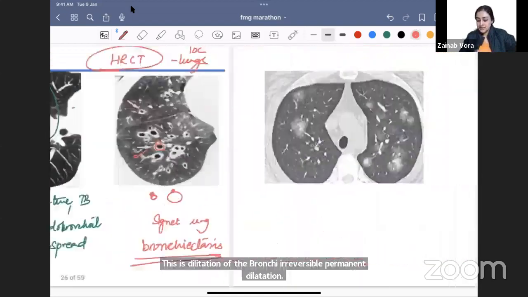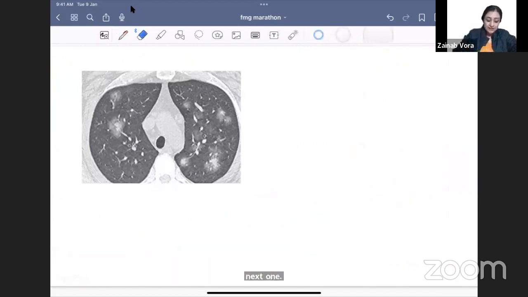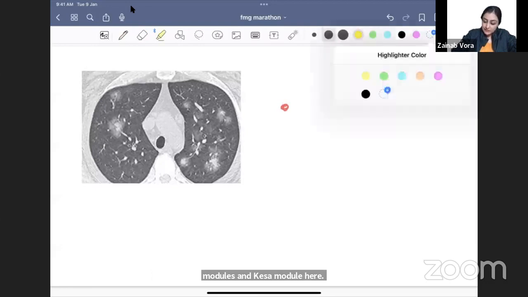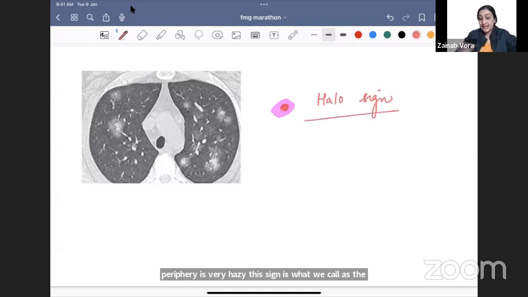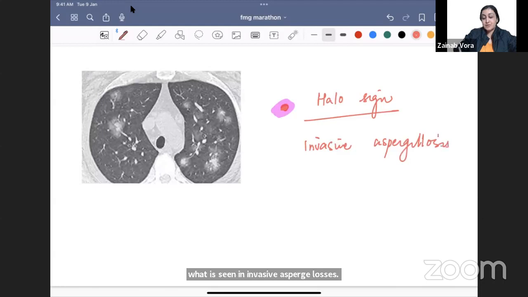Let's look at the next one. What do we see here? I am seeing that there are multiple nodules, and what kind of nodule? Inside it is white, and then look at the periphery. The periphery is very hazy, isn't it? So the center is solid and the periphery is very hazy. This sign is what we call the halo sign. The halo is made of ground glass opacity. And this is what is seen in invasive aspergillosis. So fungal infection, invasive aspergillosis.